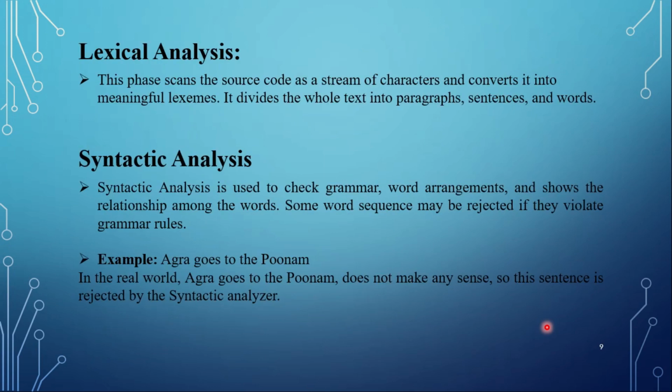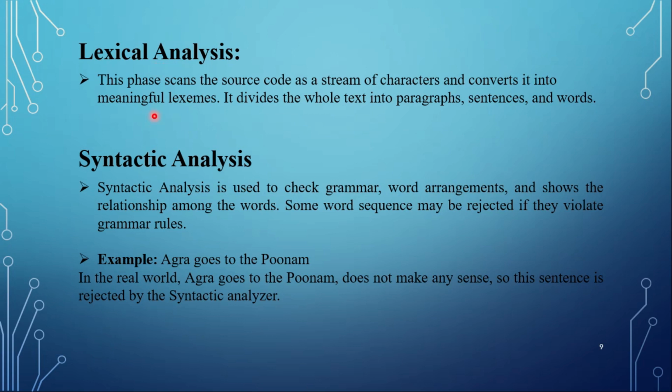The first step in NLP is lexical analysis. Here the complete voice input is converted into meaningful lexemes, that is, the whole text breaks down into paragraphs, sentences, and words. This step is exactly the same as the lexical analysis phase of a compiler, where the source code is broken into tokens.